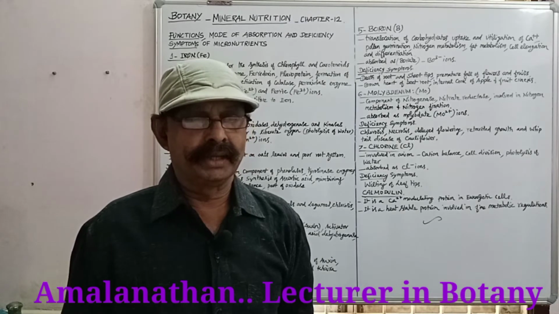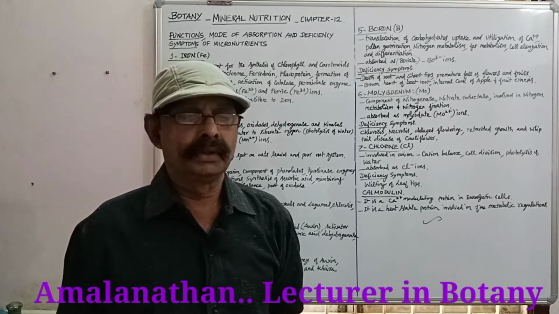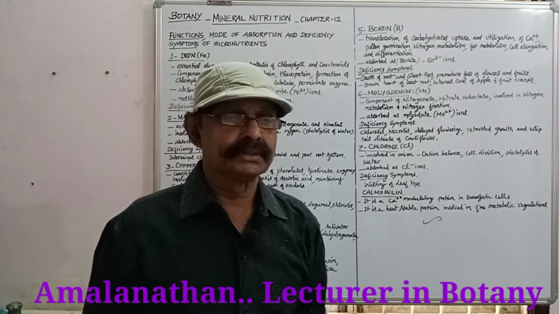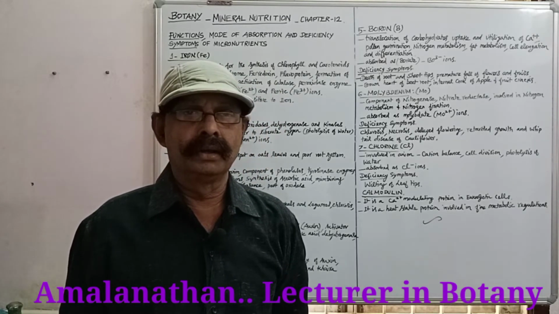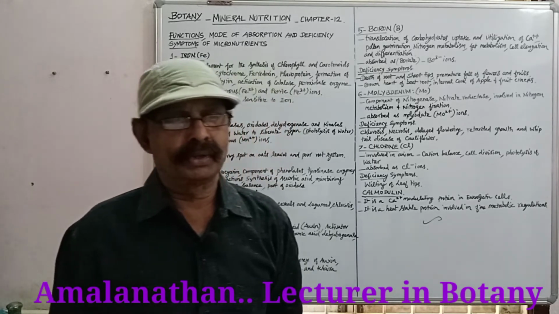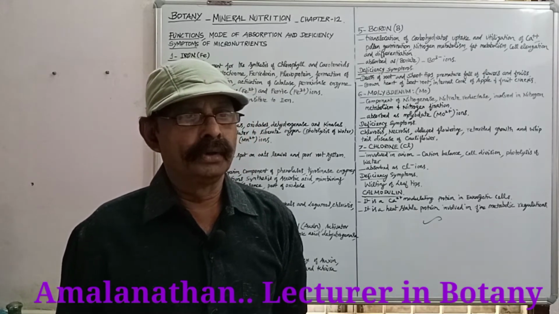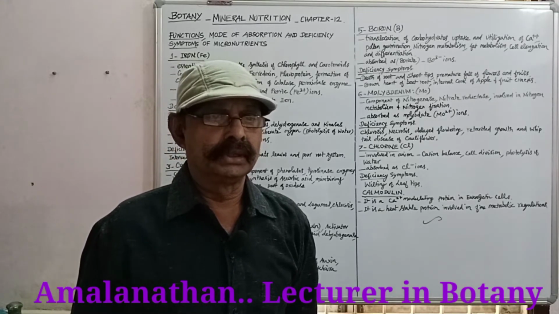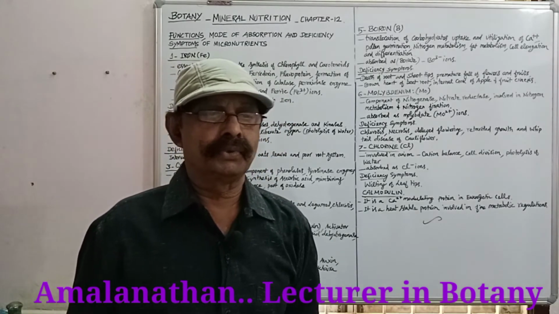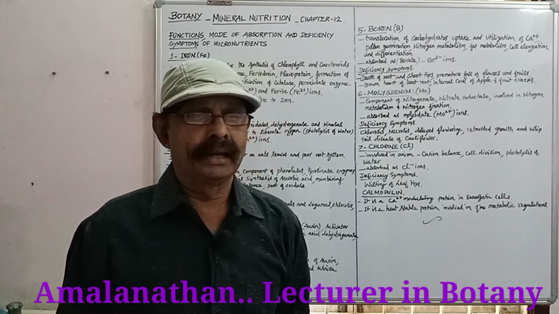The second one is manganese. It is referred to as Mn. It is the activator of carboxylases, oxidases, dehydrogenases, and kinases. So, this will activate many enzymes to function properly. It is involved in splitting of water to liberate oxygen in the light reaction of photosynthesis. That is called photolysis of water. It is absorbed as manganous, Mn2+ ions.